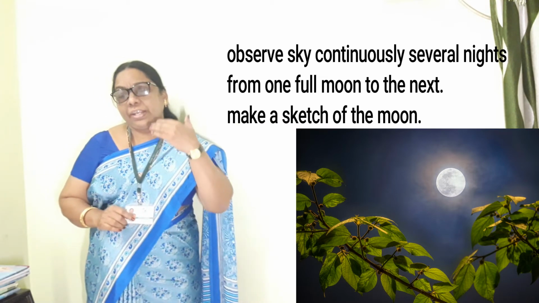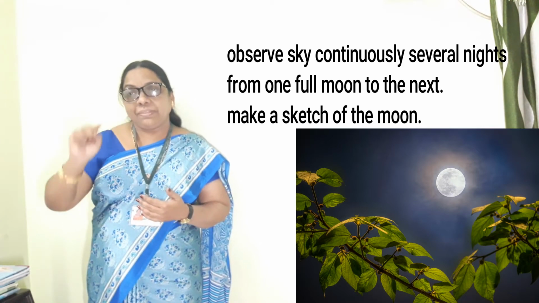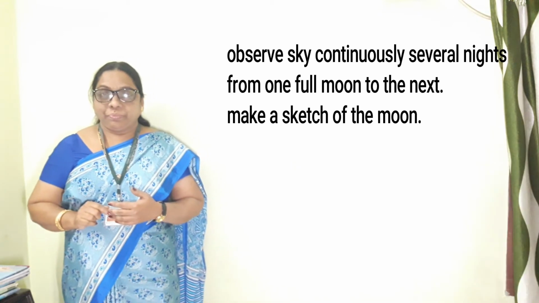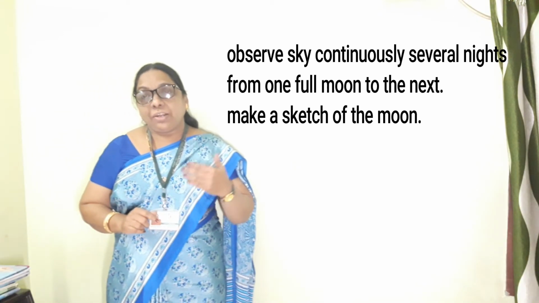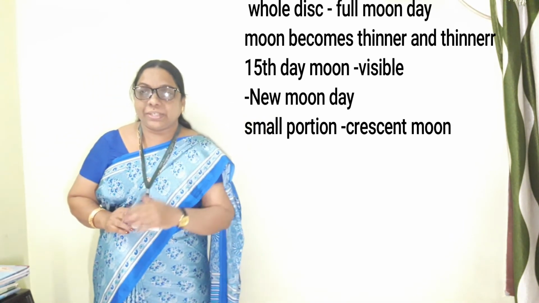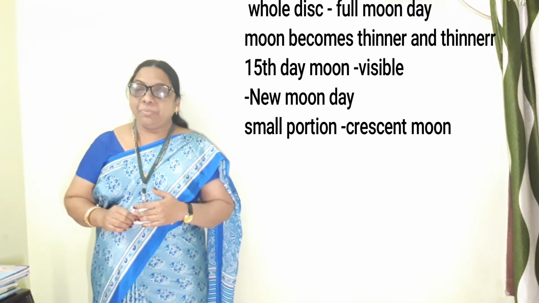Every night, observe like that and note down the shape of the moon. Not only that, note down the part of the sky where the moon is present, either in the east or the west. When you observe for a few days like this, the question is: did you notice any change in the shape of the moon?